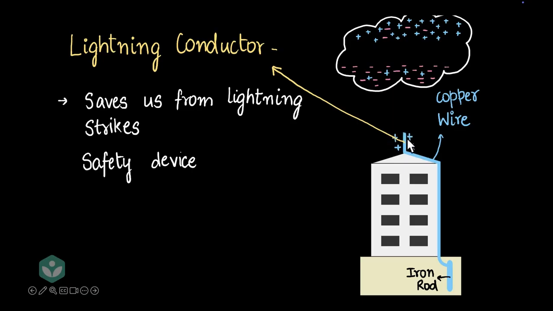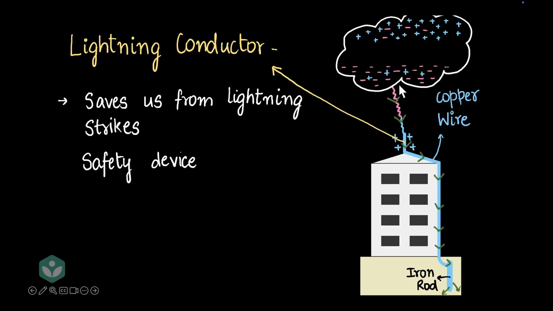Okay, so when that happens, we know that these negative charges love these positive charges, and these positive charges love these negative charges, and so they want to run towards each other, and so the negative charges start moving towards the lightning conductor, and the positive charges from the lightning conductor move towards the negative charges in the cloud, and bang, you have lightning. The moment this happens, charges start flowing towards the ground.